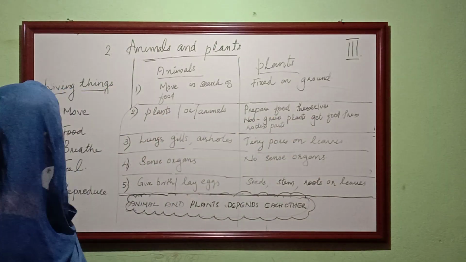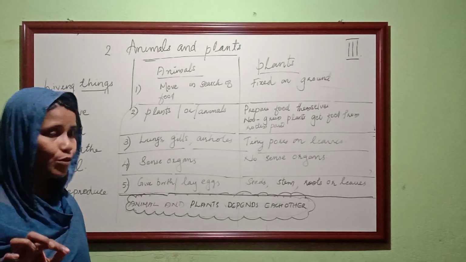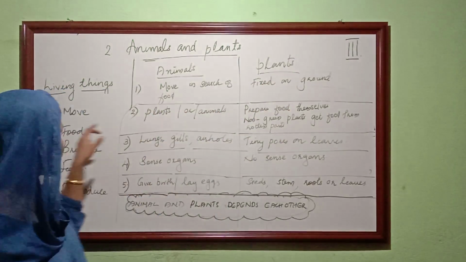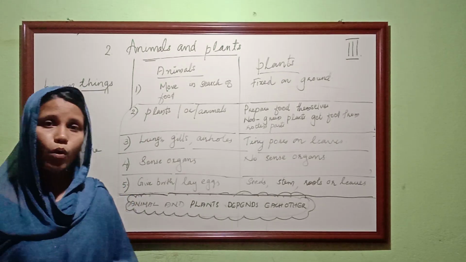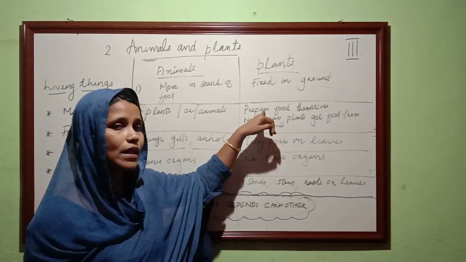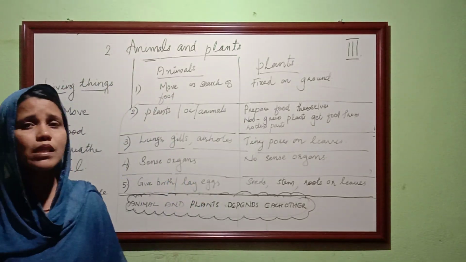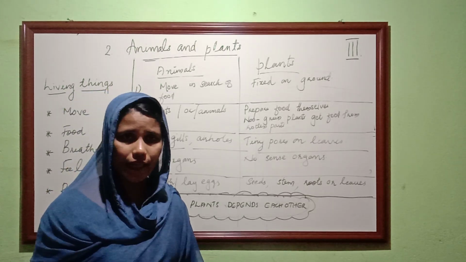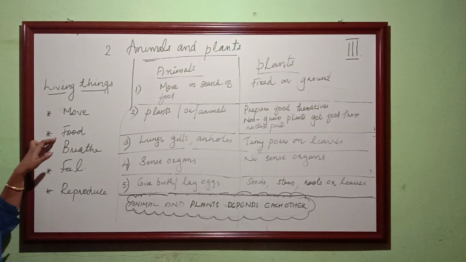So we discussed two points. Movement: animals can move from one place to another in search of food, and plants are fixed on the ground. And second, food: animals eat plants or other animals, and plants prepare their food by using air, water and sunlight. But non-green plants get the food from rotten parts.